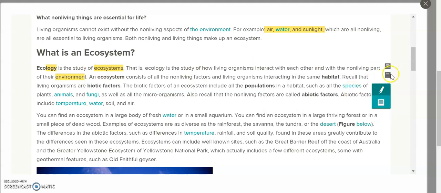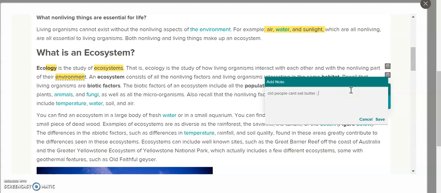So what we know of old people can't eat butter is that we have organism, and that's one person. That's one thing, one rabbit, one deer. Then we have population, which is all of the things. So this is all the rabbits, all the deer, all the humans, whatever species you're looking at. You had one of them as an organism, now you have all of them as a population.